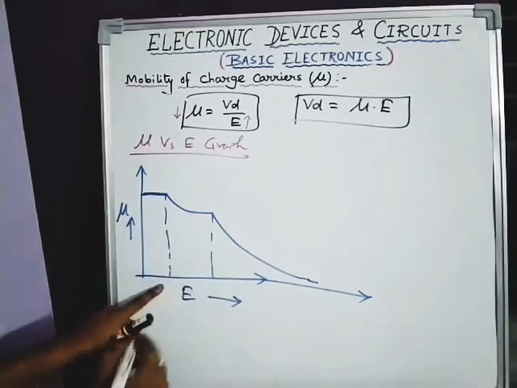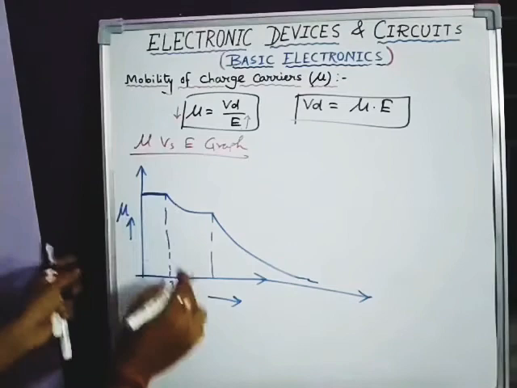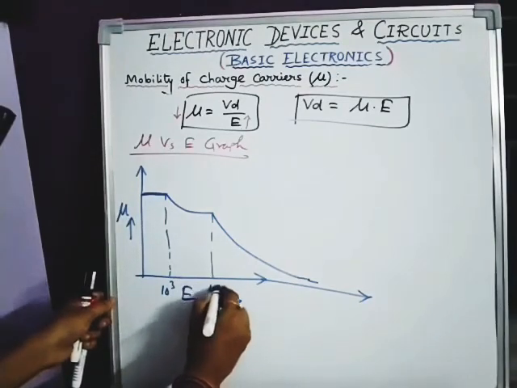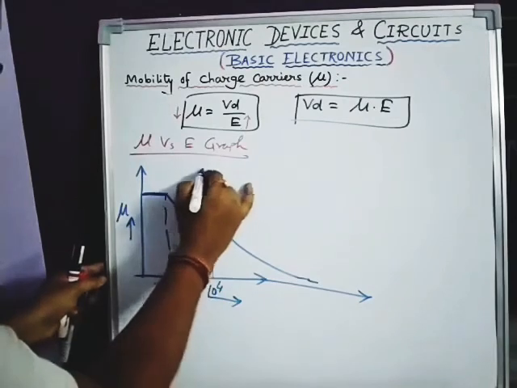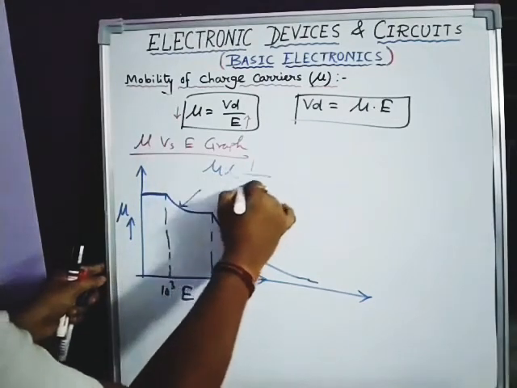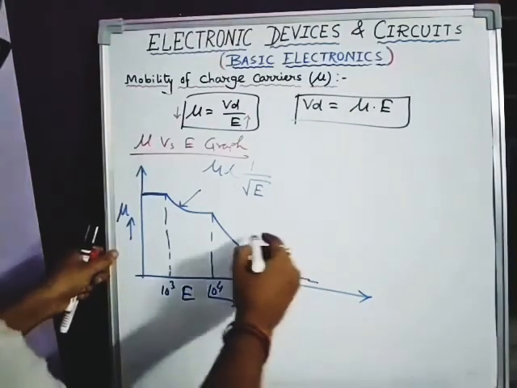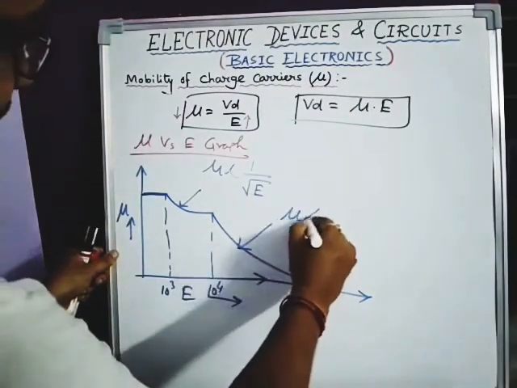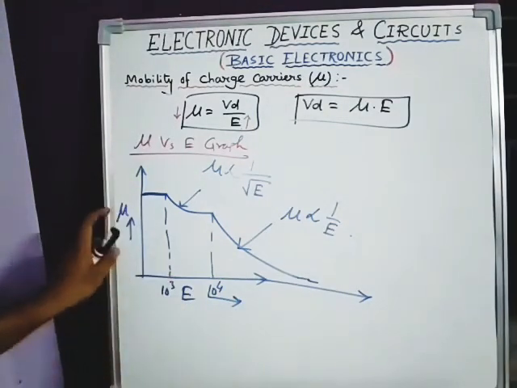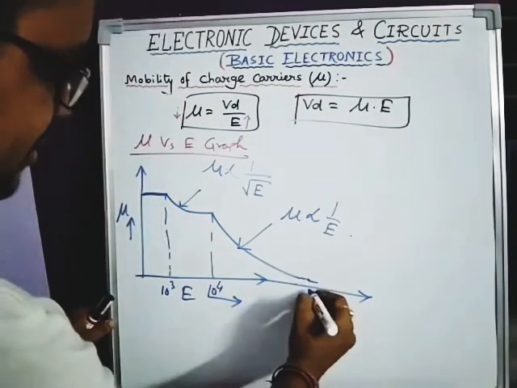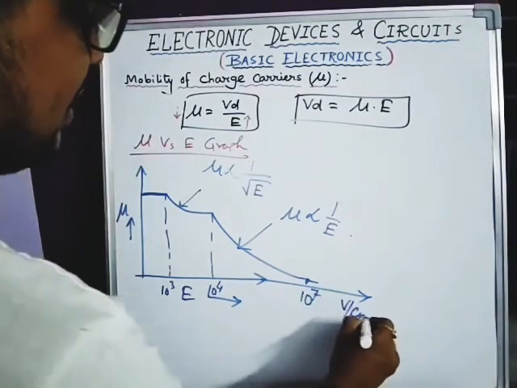Electric field up to almost 10 to the power of 3, mu is constant. For 10 to the power 3 to 10 to the power 4, it decreases with a variation of 1 by square root of E. And in this region mu decreases as 1 by E. So this is the plot between mu versus E. It goes up to nearly 10 to the power of 7 volt per centimeter.